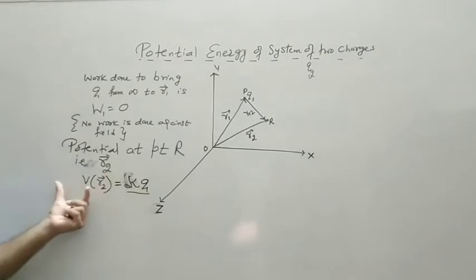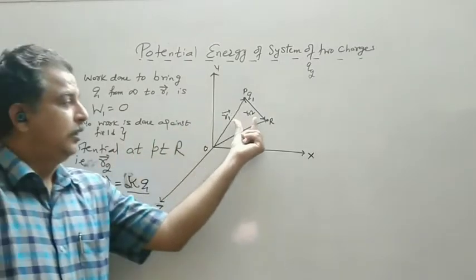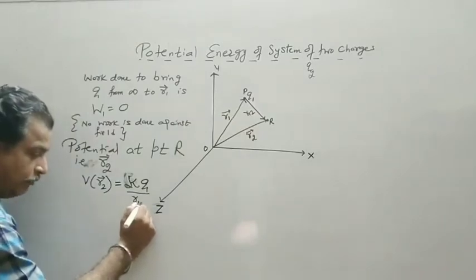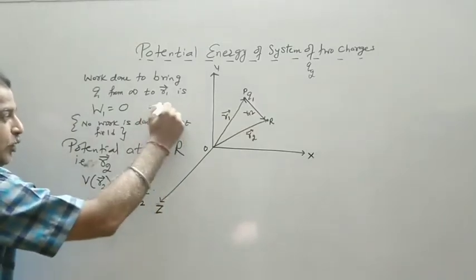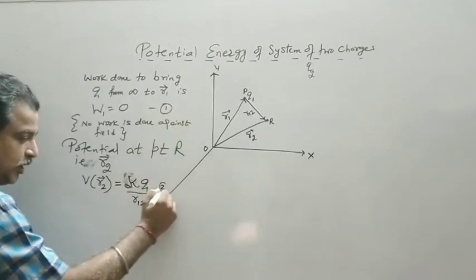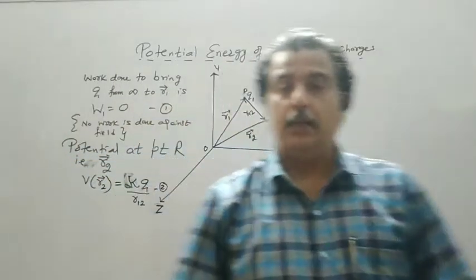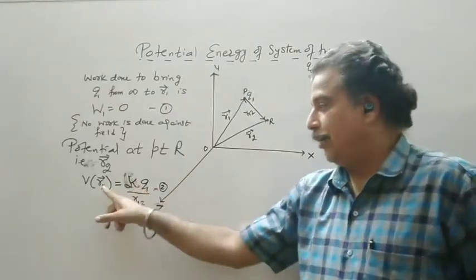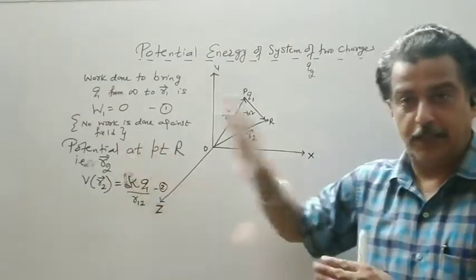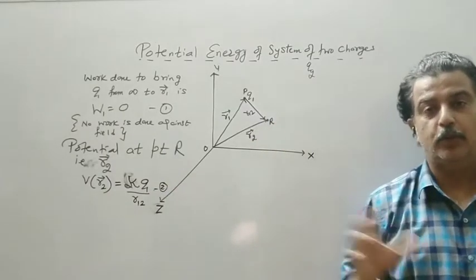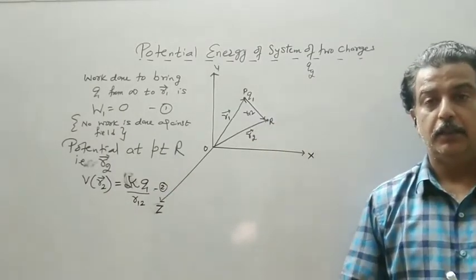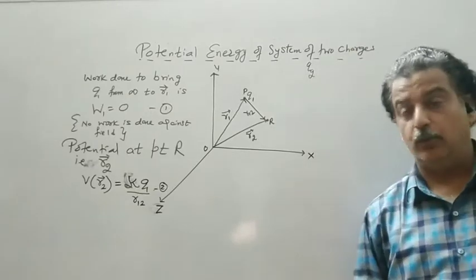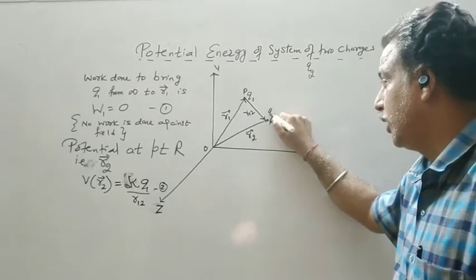Because potential is a scalar quantity, this will be read as distance. So this is R12. This is our equation 1. This is your equation 2. Now what does this mean? This is the cost of bringing 1 coulomb to R2. But I am not bringing 1 coulomb, I am bringing Q2 coulomb. Now I have to keep Q2 coulomb.